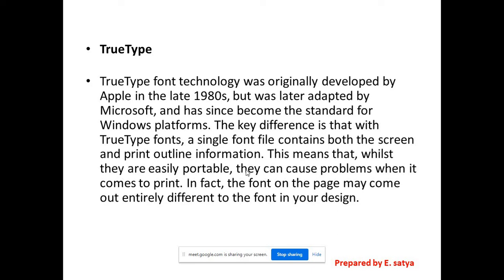So that is the reason, if you observe that font, it shows some sharpness on the page, and if you print it, it shows differently. So that means, for print and for display on the computer screen, there is a difference between them.